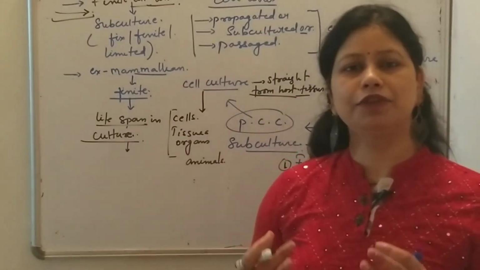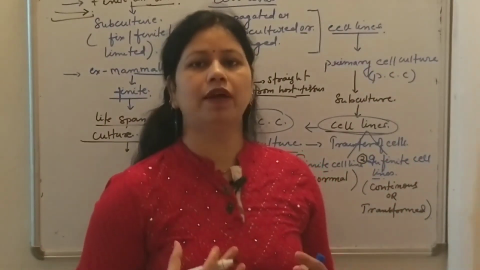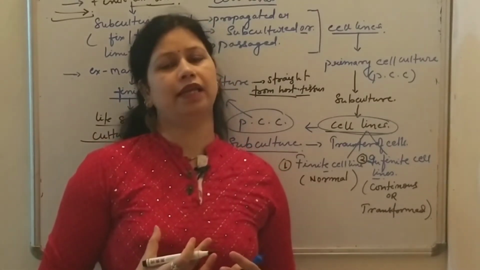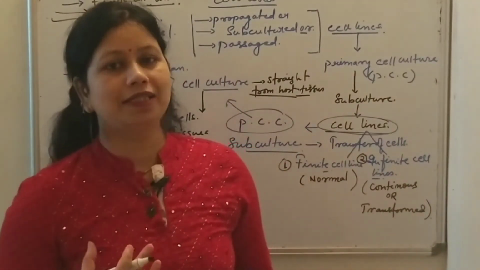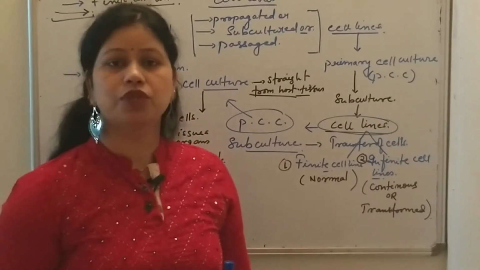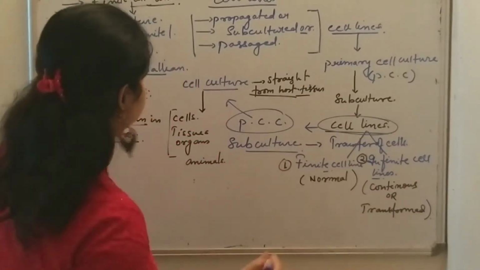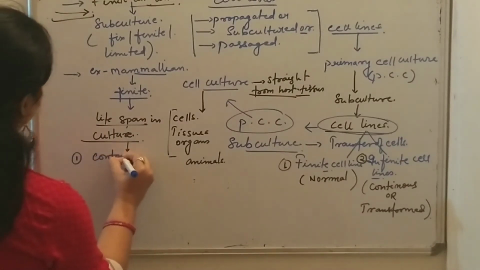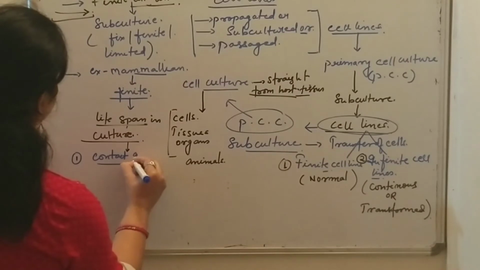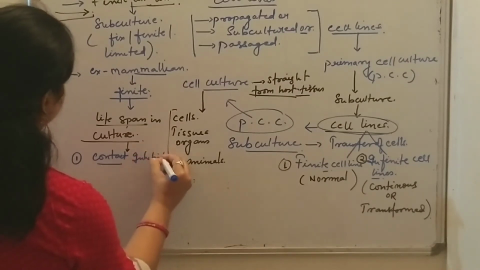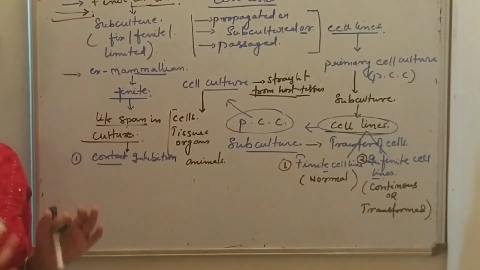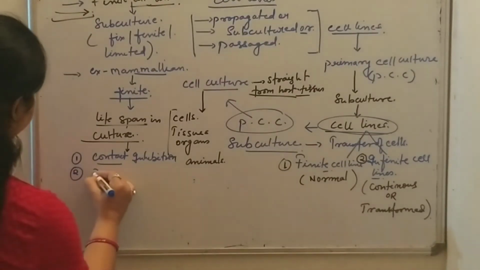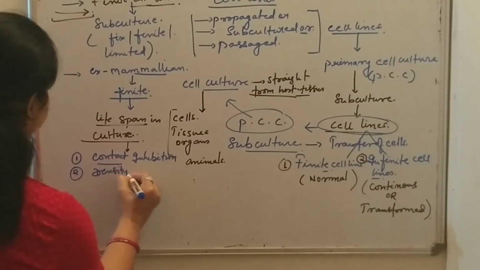Now I am going to discuss the characteristics or properties of the finite cell lines. One of the most important properties is that it shows contact inhibition. Secondly, it shows density limitation.